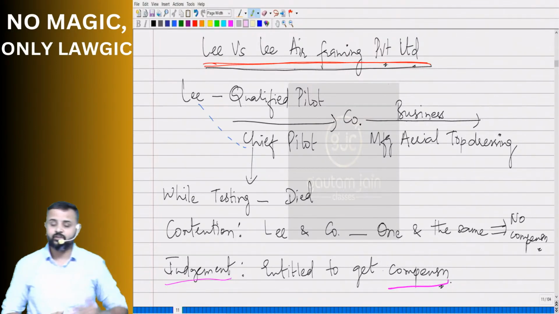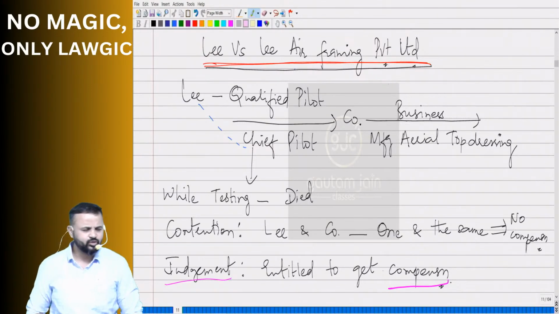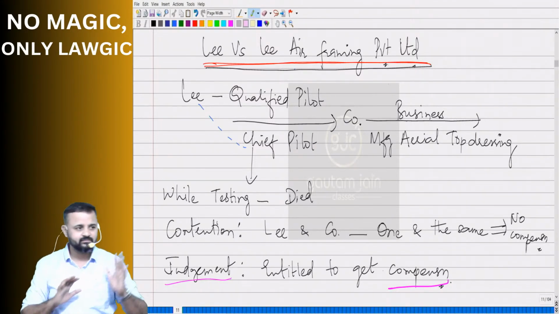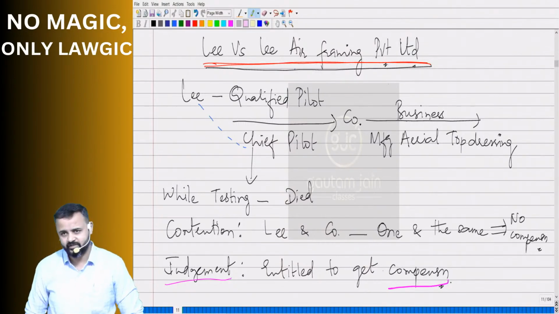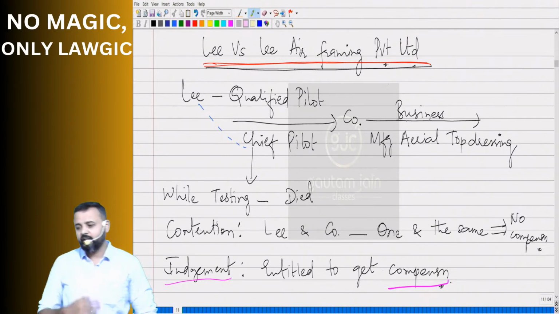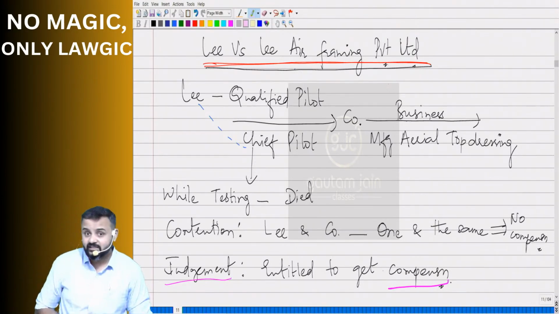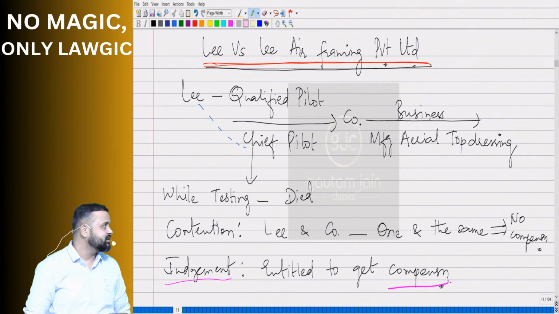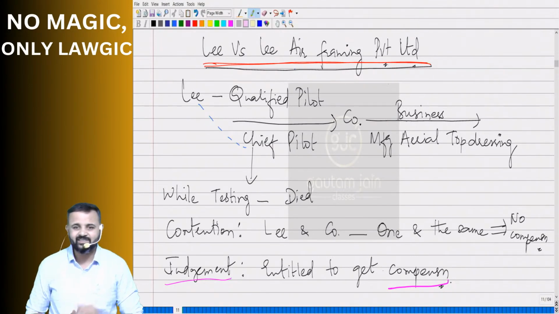So Mr. Lee was a qualified pilot. What do you mean by qualified pilot? Not that just with his skills he has learnt driving an aeroplane or helicopter, but qualification wise also he was a pilot. So, a qualified pilot. And he started a company. Which type of company? The company which manufactures aerial top dressing. Manufactures what? Aerial top dressing.